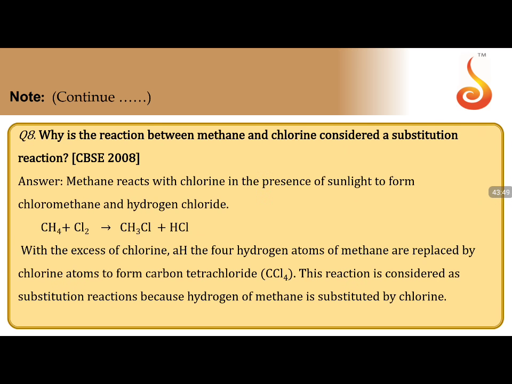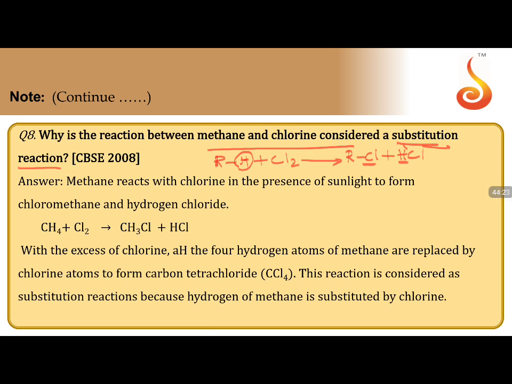What is the reaction between methane and chlorine? Why is the methane and chlorine reaction considered a substitution reaction? What is substitution first? If you have an alkane, R is an alkyl group attached with H. If chlorine is given to it, one hydrogen is replaced with chlorine, giving you RCl plus HCl. Can you see two atoms exchange their position? Chlorine has come from Cl2, H has come from R, and they have exchanged their position.